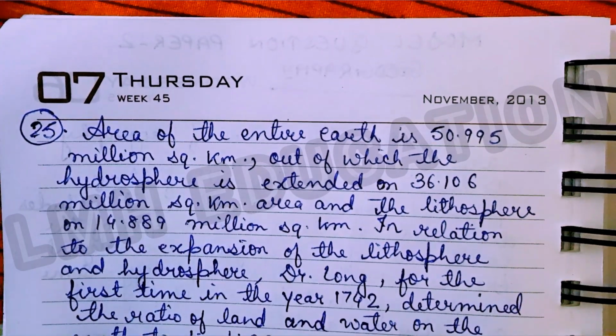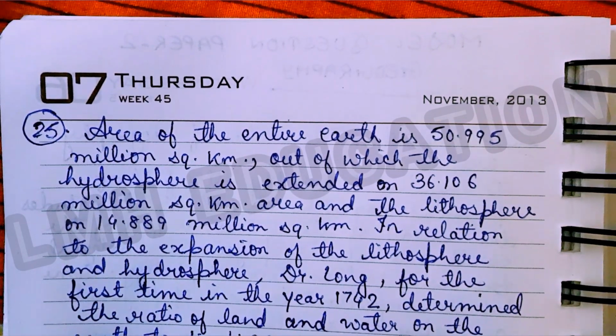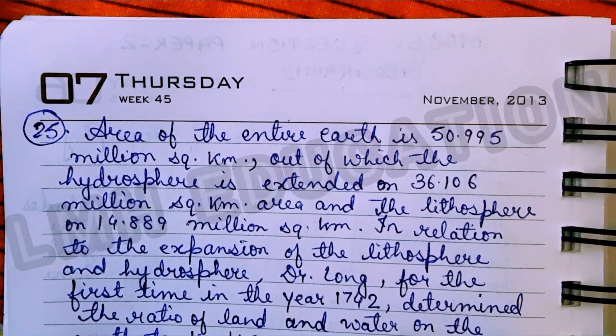The area of the entire earth is 50.995 million square kilometers, out of which the hydrosphere extends over 36.106 million square kilometers and the lithosphere over 14.889 million square kilometers.